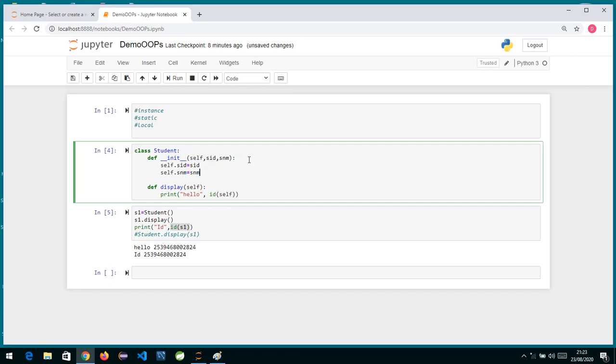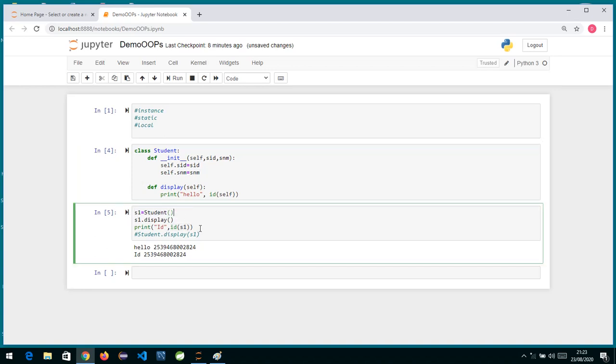What we are trying to do here is create an object. Now whenever we create an object in this way, if I run this program, you will see I get an error.